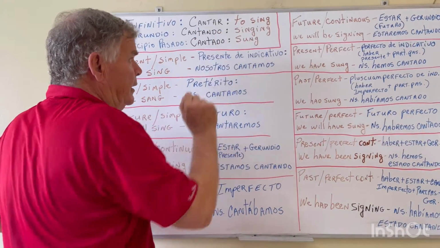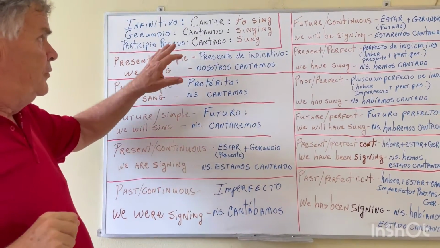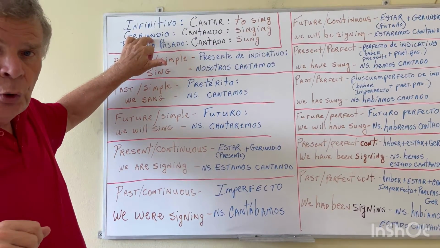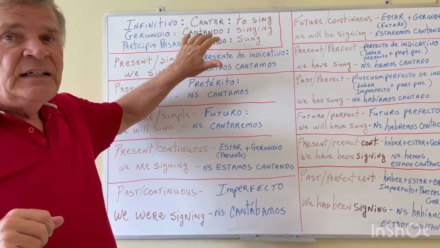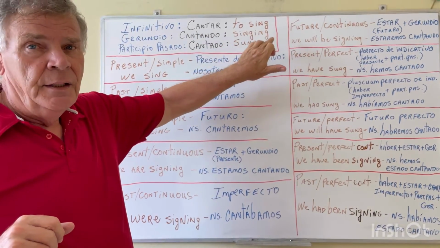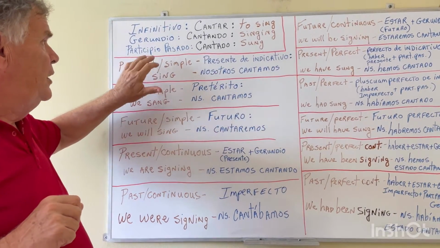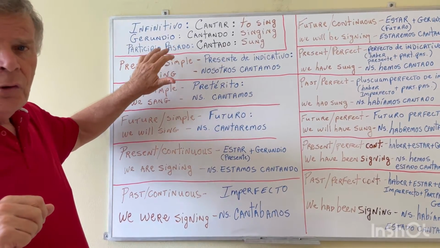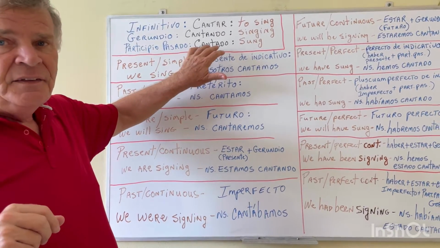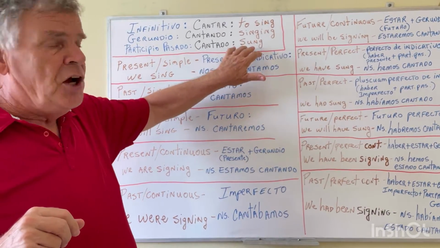Cantar, to sing. Now, from the verb cantar, we have the gerund, or the gerundio in Spanish, which is cantando, which is singing. And we have the past participle, or in Spanish, participio pasado, which is cantado, sung, okay?